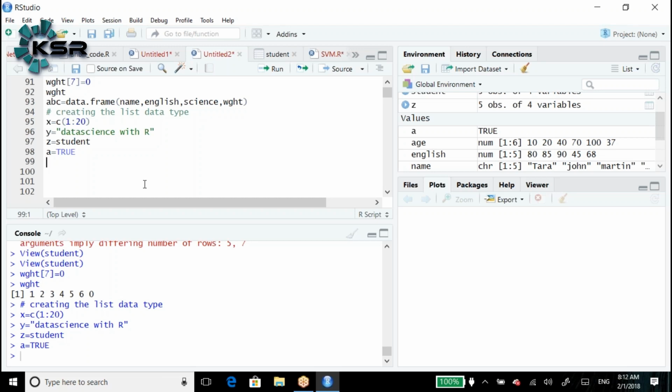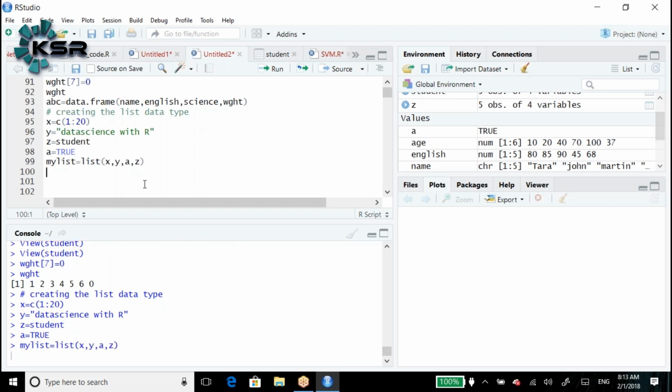Now I want to create the list. How do we create the list? my list is equal to list of, first one is x, second one is y, third one is a, fourth one is z. You can keep any order, like z, y, x, whatever order you want. There is no mandatory order. How many vectors have I considered here? 4 vectors. x is one vector, y is another vector, a is another vector, z is another vector.